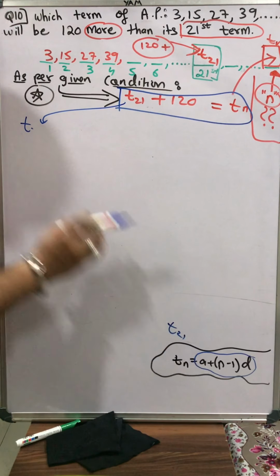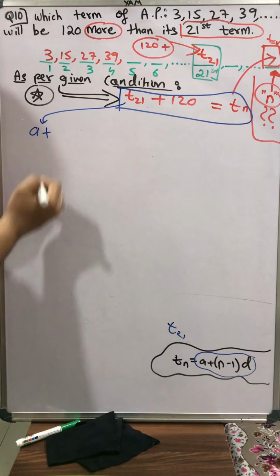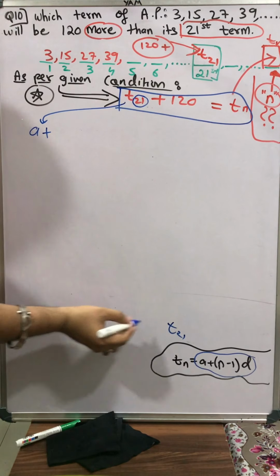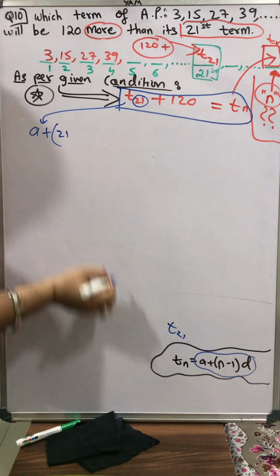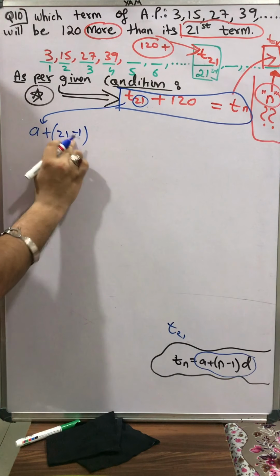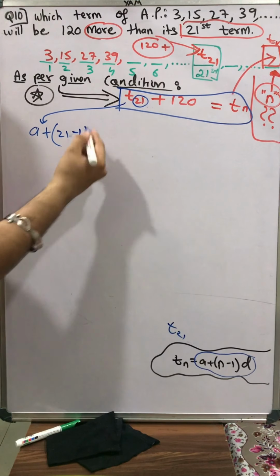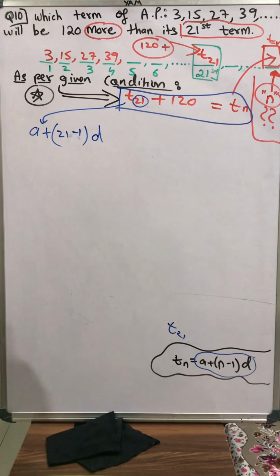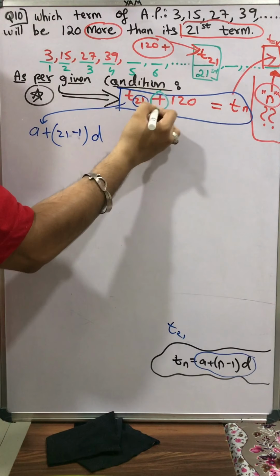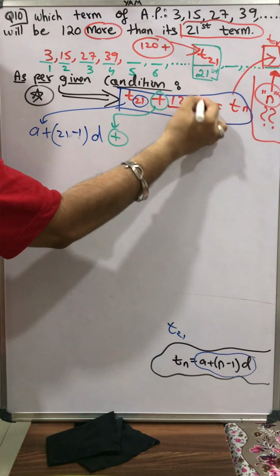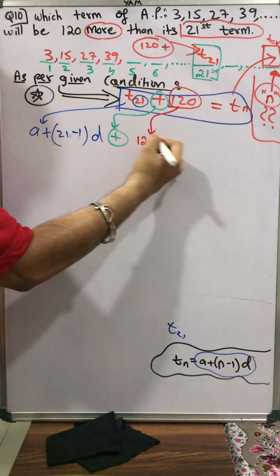n is 21, so in place of A I will write A plus n. What is the value of n? n is in the subscript, so the value of n is 21, so 21 minus 1. See here, minus 1. Multiply by D. I don't know the value of D, so D as it is. That's it. Next, this plus we will copy as it is, plus. Next we have 120, so I'll write that 120 as it is, equal to, as it is.